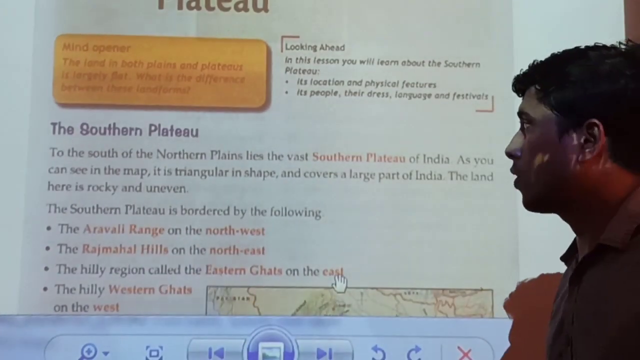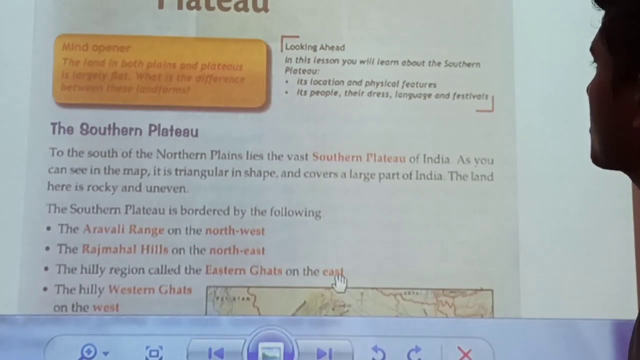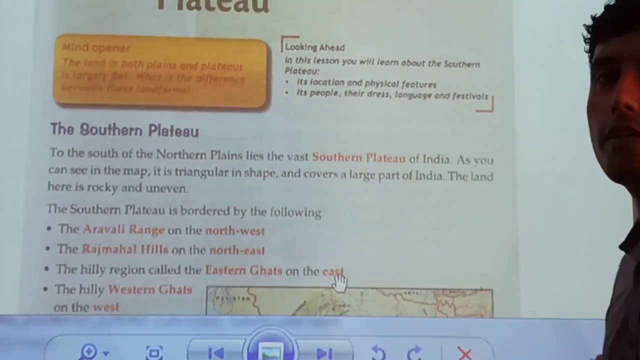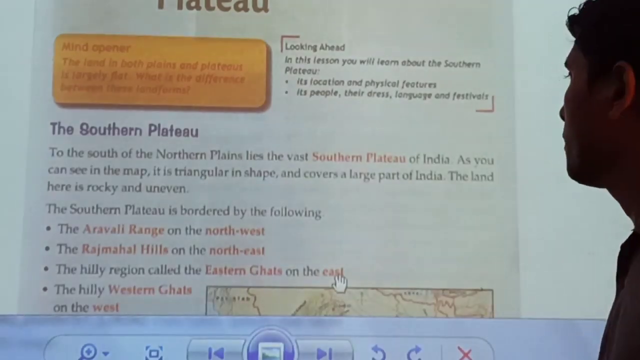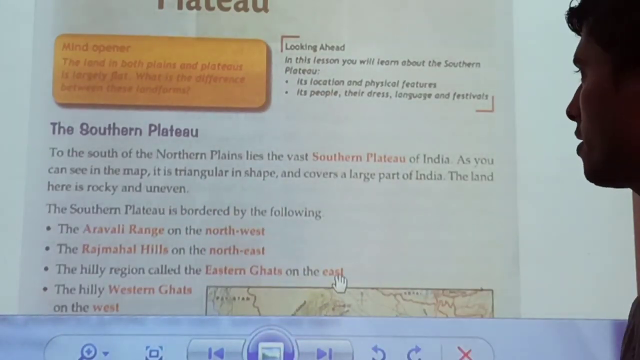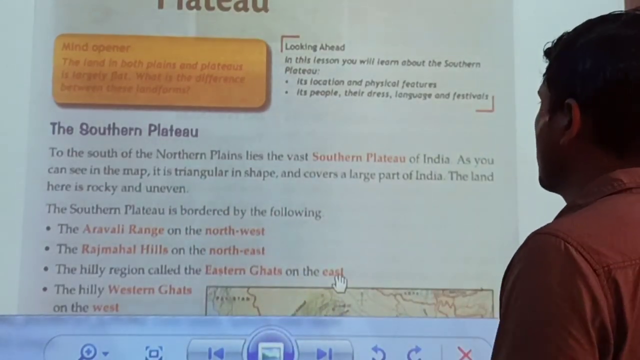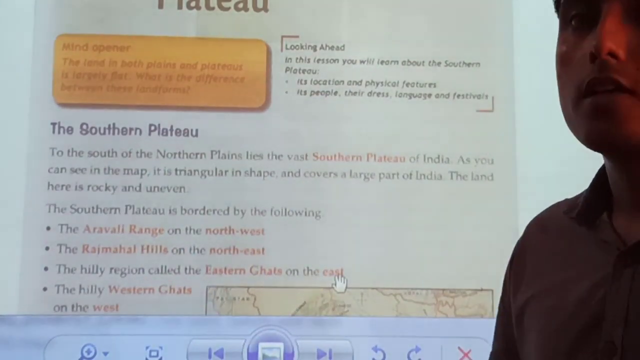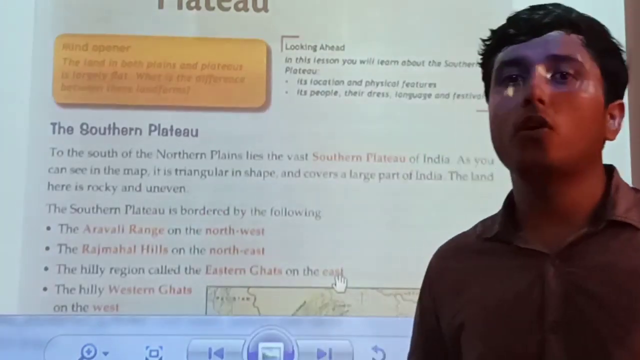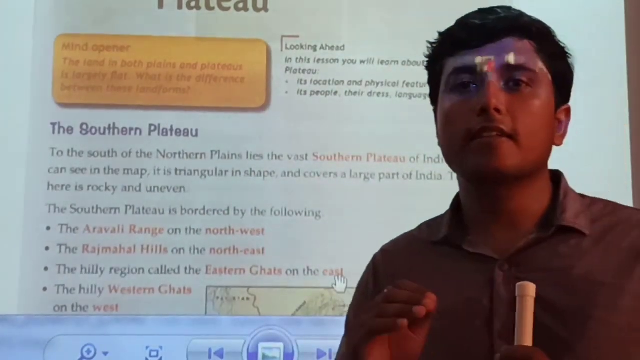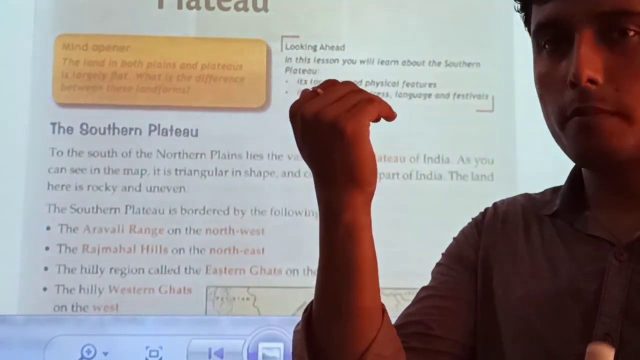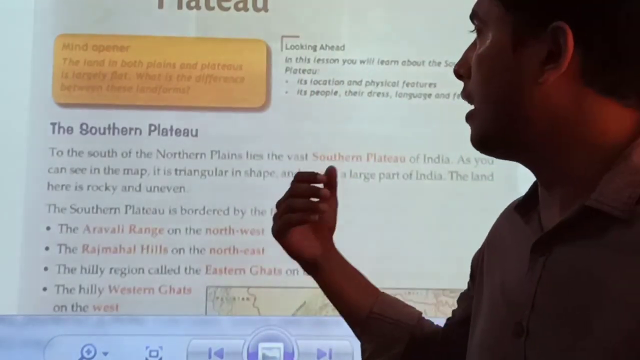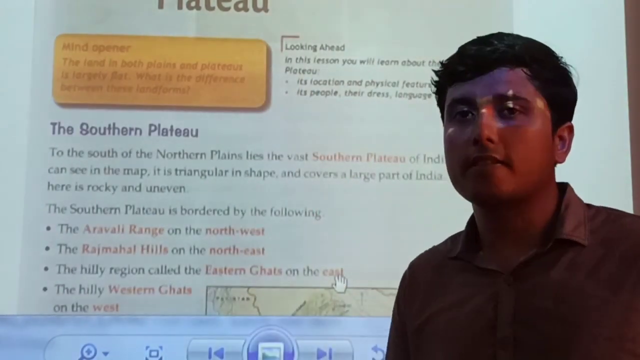To the south of the Northern Plain lies the vast Southern Plateau of India. As you can see in the map, as we have already seen, it is triangular in shape and covers a large part of India. The land here is rocky and uneven. As I have already told you, the land here is somewhat higher than the ground level. It is high ground and has an uneven surface.